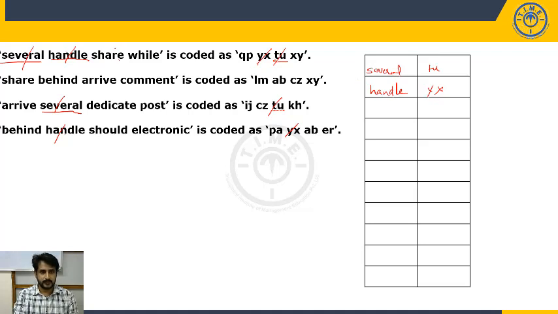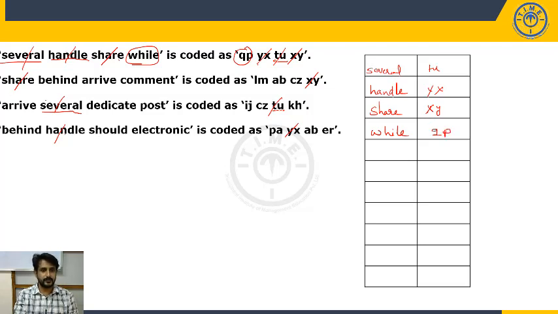Now, share. In the first statement and in the second statement, we have the term share. So what is the only common code in the first and second? XY. So the code for share is XY. What is the remaining word? While. What is the remaining code? QP. Now I can confirm that the code for while is QP. So the first statement is completely done.